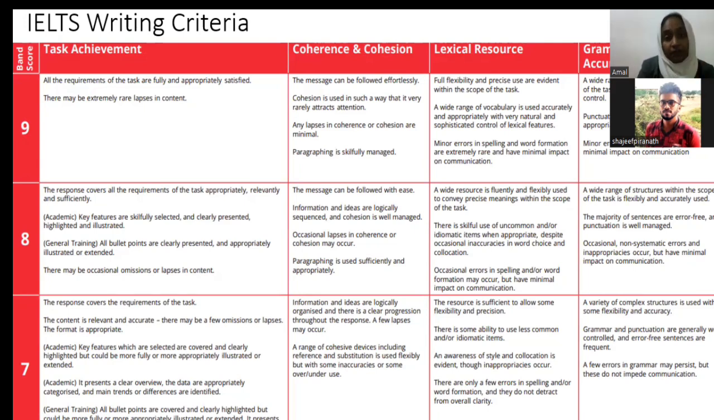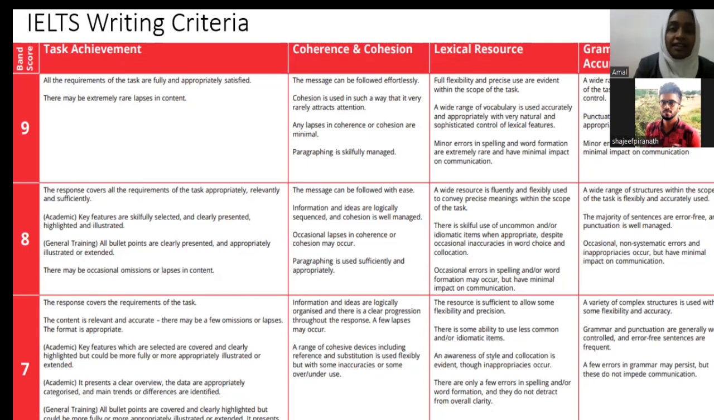For example, task achievement, coherence and cohesion, lexical resource, and grammatical range and accuracy. What do we mean by task achievement? Task achievement means, for example, the question prompt. If you're given a question, you need to make sure that you answer what the question asks. If you have memorized some essay or informal letter and think you can go to the exam and just write down whatever you memorized, that's not going to work. You have to make sure that you cover all the points that they ask for.